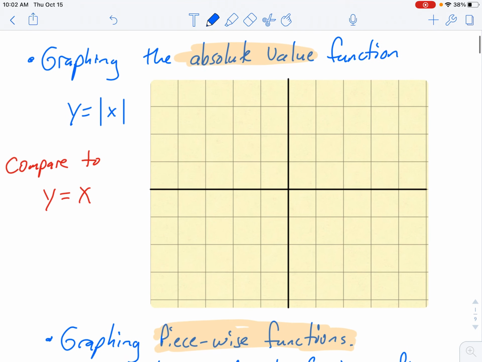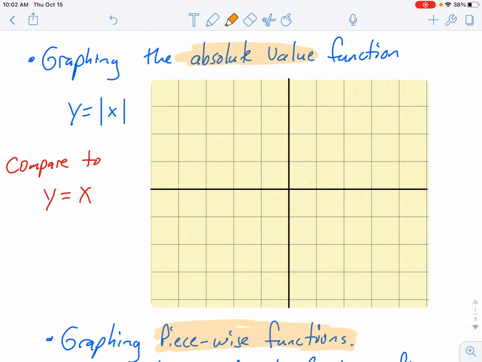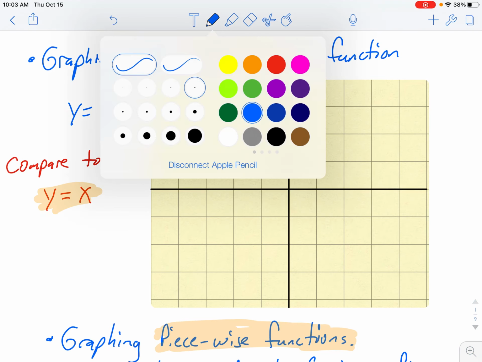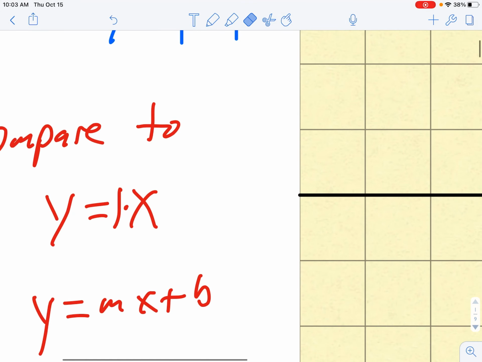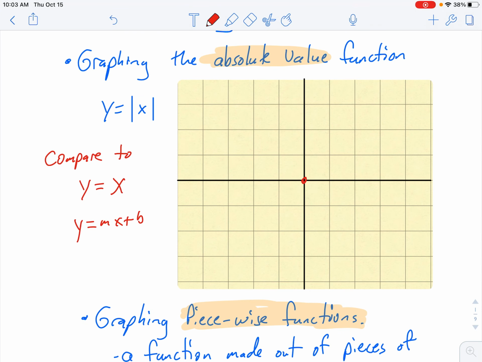So let's talk about graphing absolute value functions. But first, I want to graph y equals x. So this is like a typical straight line, y equals mx plus b. It just so happens that the m is 1 and the b is 0. There's no number there for the b, which makes it 0. There's no number in front of x, which makes it 1. So if we wanted to graph this by hand, the y-intercept would be 0, and the slope would be 1. Now, with a slope of 1, we like to think of slopes as fractions, so that would be 1 over 1. You go up 1 over 1, put a dot, and then just connect the dots, and you get your line.